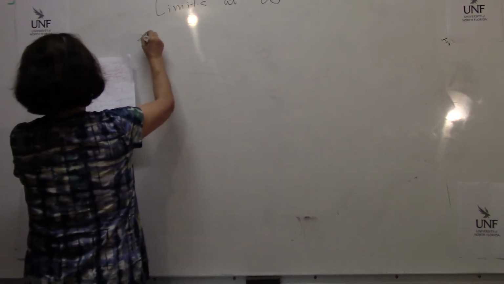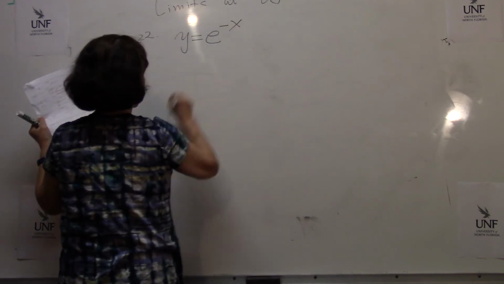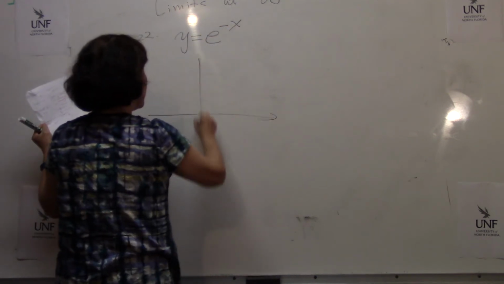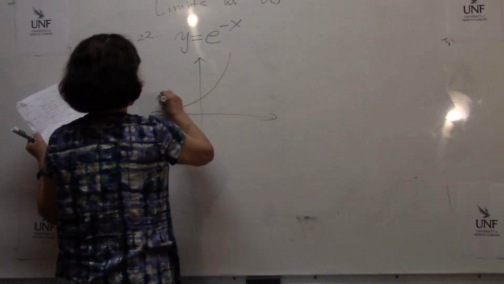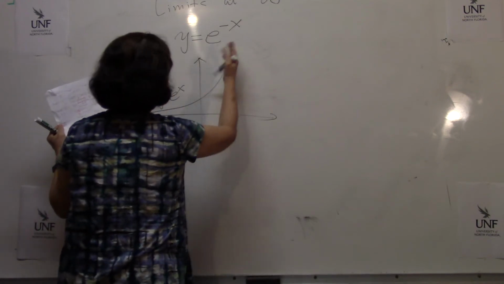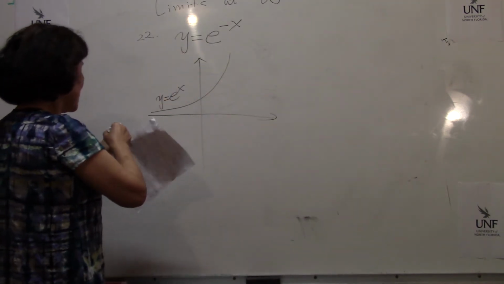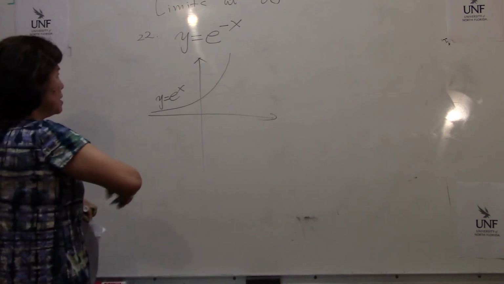(22) Graph y equals e to the negative x. Well, the difference. Y equals e to the x. This is y equals e to the x. It's growing exponentially. Okay? Exponentially growing.